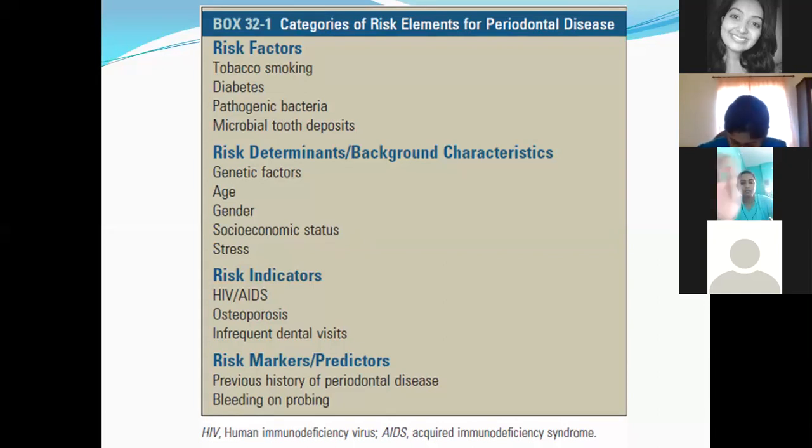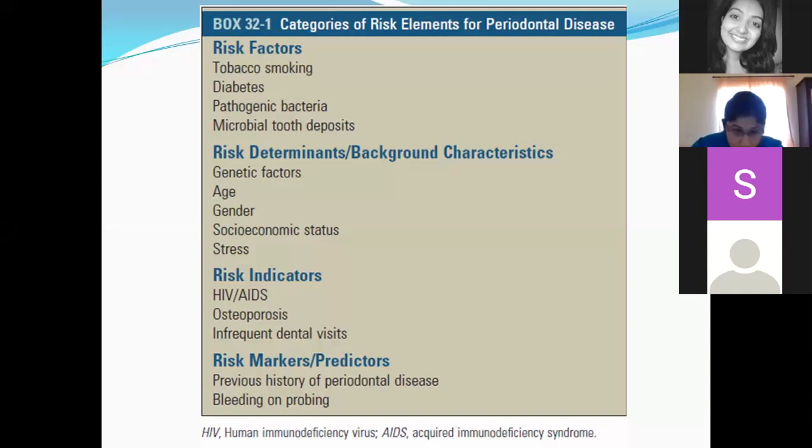Now coming on to risk indicators, that is the factors which are found in association with the disease, but they have not been confirmed as risk factors for the disease. Okay, so this includes your HIV, osteoporosis, your infrequent dental visits. They are identified as risk indicators. You can just take a picture of this particular slide because it's very important.